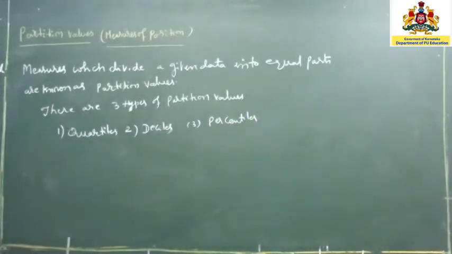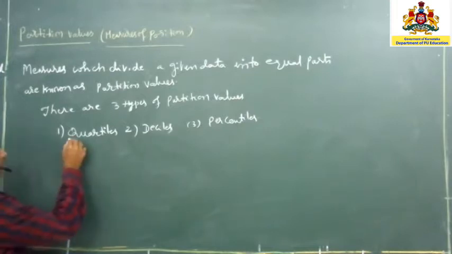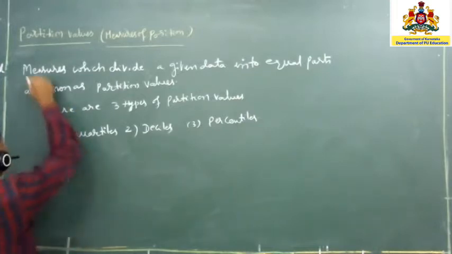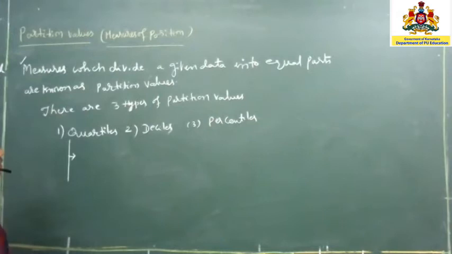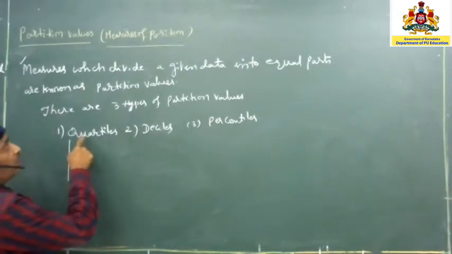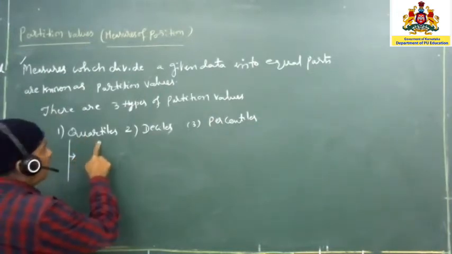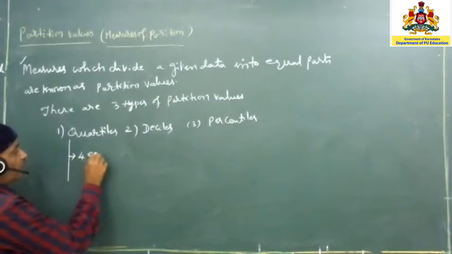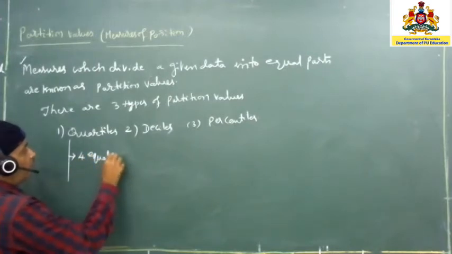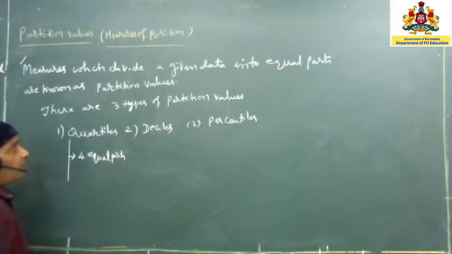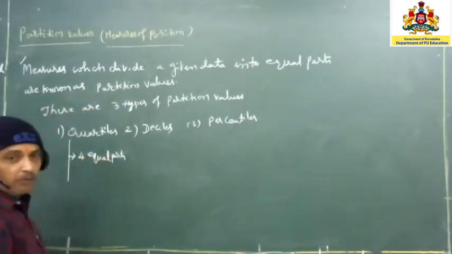Now here, what is a quartile? Again, we can say the same definition here. The measures which divide a given data into four equal parts are known as the quartiles. What do you mean by quartile?